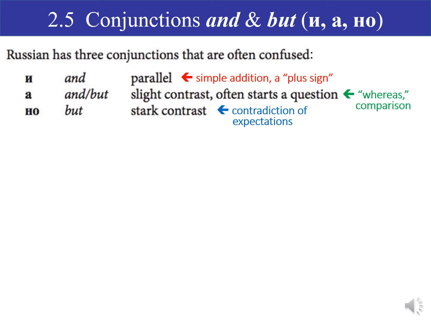Но, which means but, is what we use when there's a contradiction of expectations, when the two halves of the sentence seem to contradict each other, or when something unexpected is introduced. So, here are some examples.